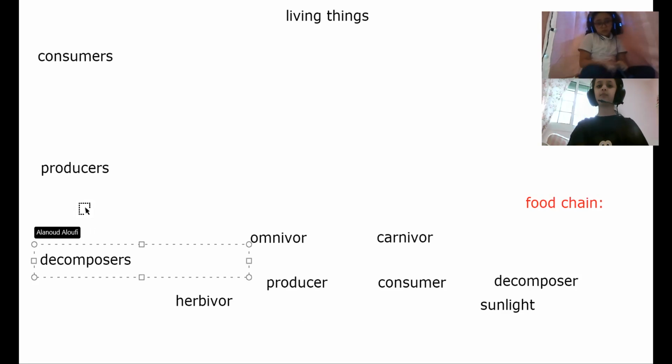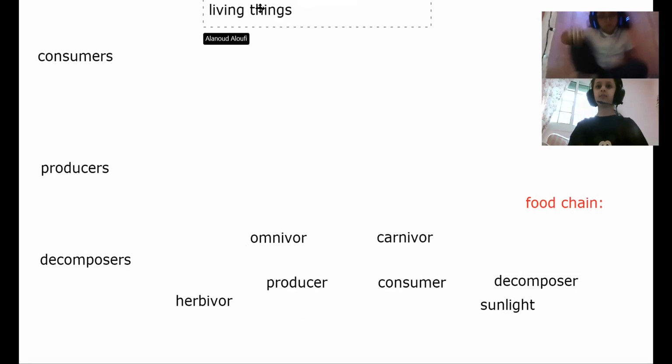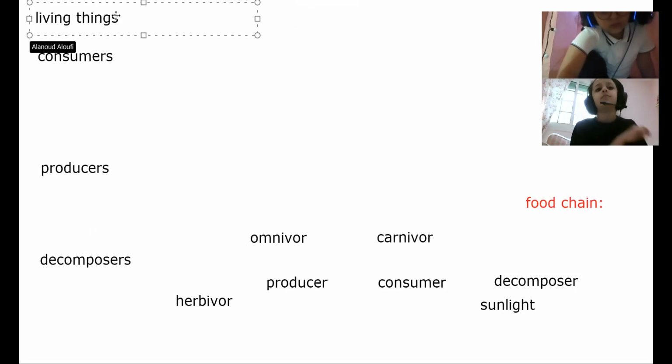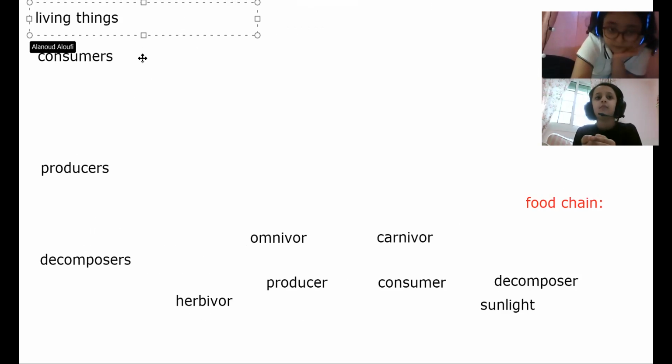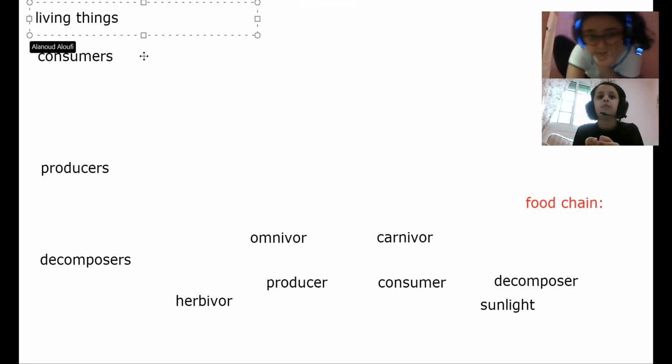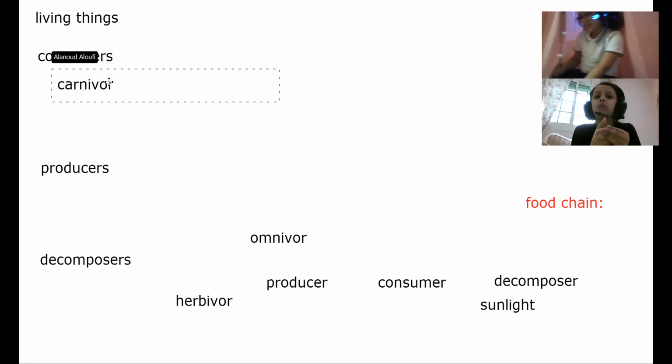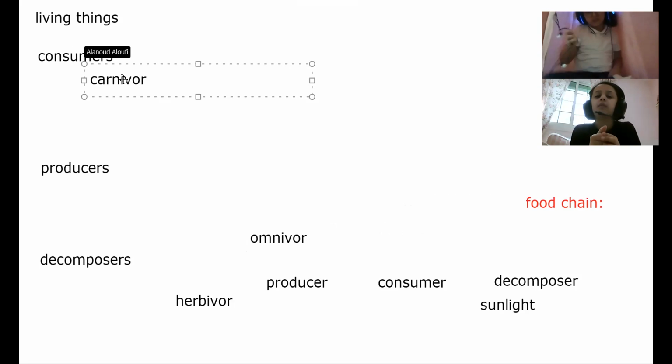Now, after learning the divisions of living things, tell me, if a living thing eats only animals, what should I call it? Carnivore? Carnivores, excellent. If they eat only animals, it's carnivores.